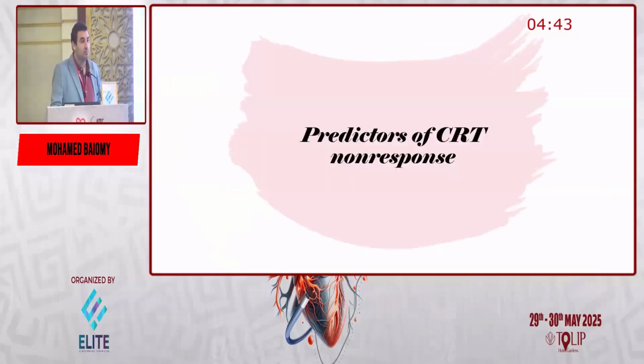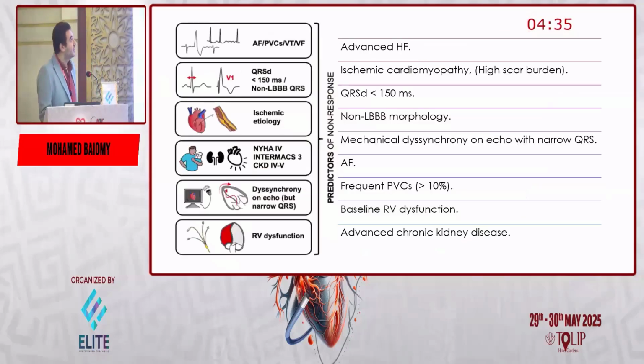So we do our best in selecting the patients, and some patients are expected to not respond. Who are these patients? These are usually patients with very rapid, uncontrolled atrial fibrillation. Patients with heavy PVC burden, 10% or more, will not respond to CRT. Patients with either narrow QRS, even with dyssynchrony in echo, or patients with non-left bundle morphology won't benefit from